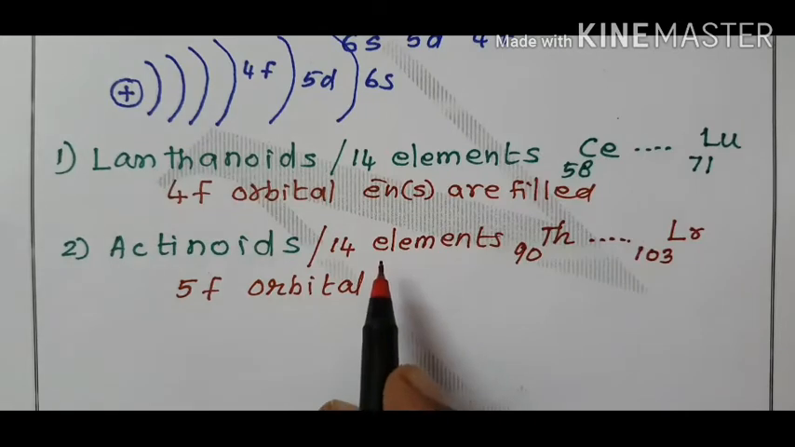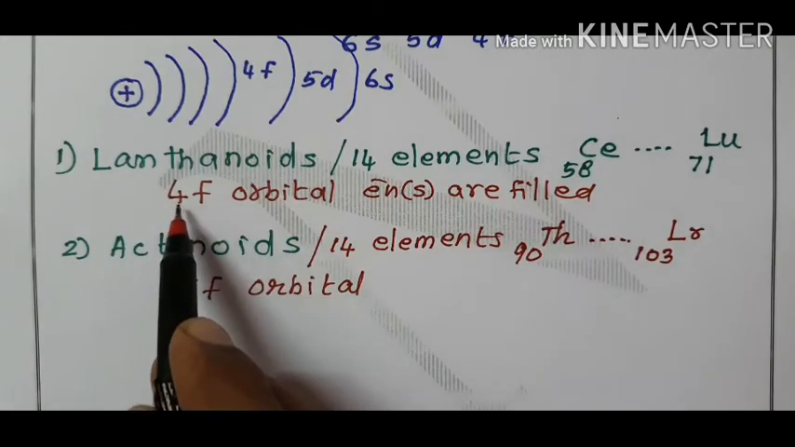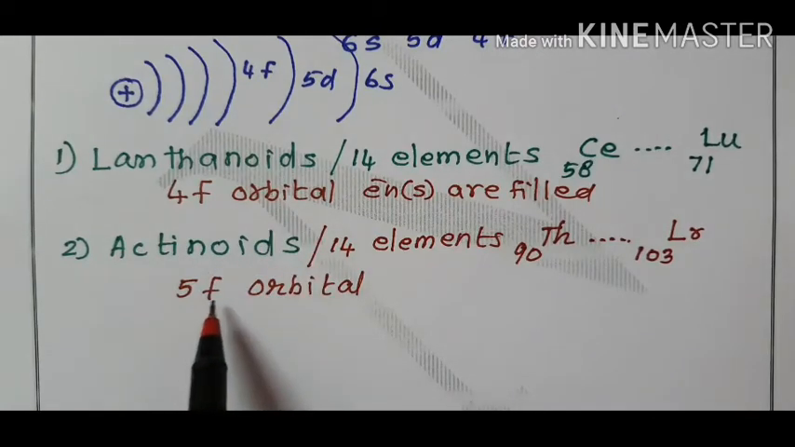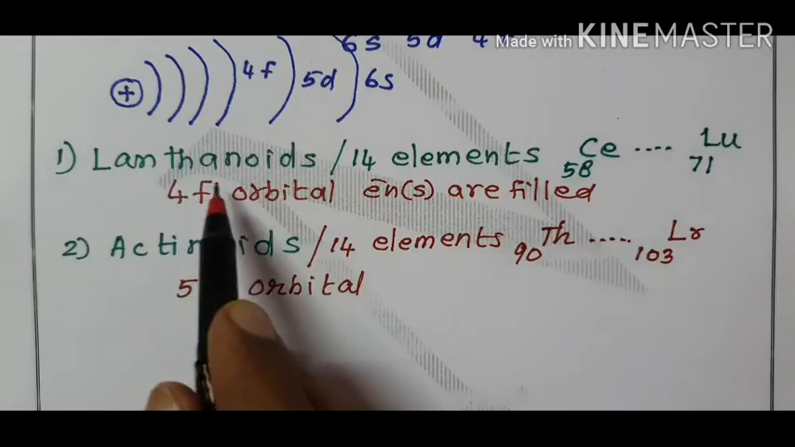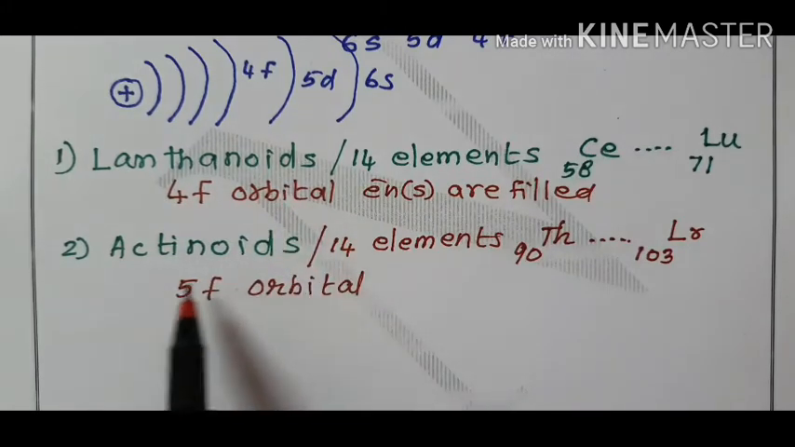So, in our periodic table, we have only two f-block series. One is 4f block elements, another one is 5f block elements. 4f block elements are also called lanthanoids. 5f block elements are also called actinoids.